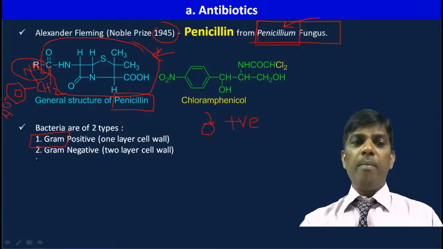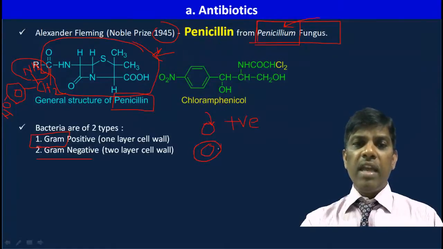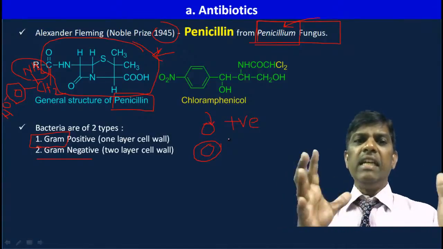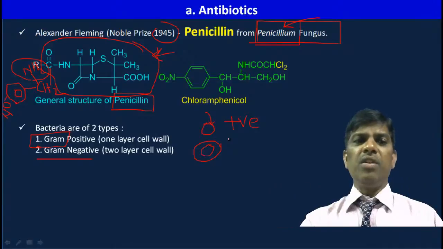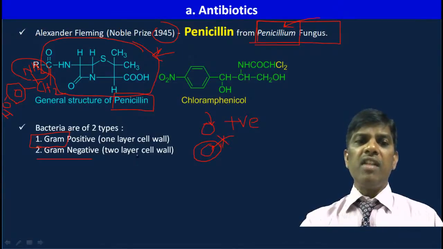But gram-negative bacteria is going to have two cell walls, where this inner cell wall is going to have this carbohydrate and everything. This outer one is like a deadly material, where it is not going to allow foreign bodies to enter inside the body. At the same time, this stain also is not going to enter and react with this inner layer.